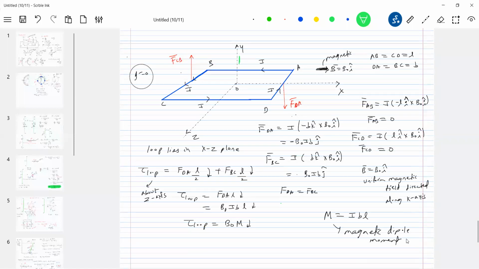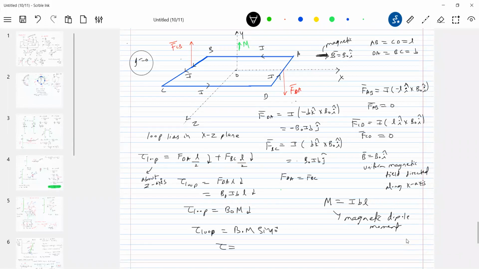How the M bar will be directed, like in this direction. And what is B naught? B naught is external field. So definitely, look at the angle between M bar and B naught, 90 degrees, no? So therefore, I'm trying to construct a formula here, or nothing but I'll write a generalized formula: M bar cross B naught. B naught is external field.